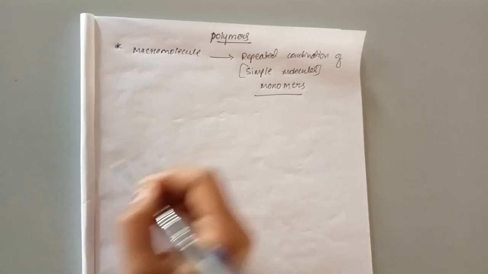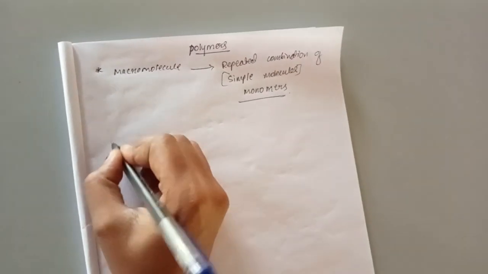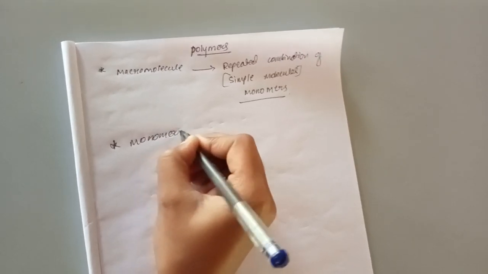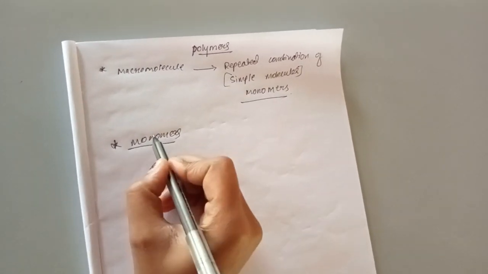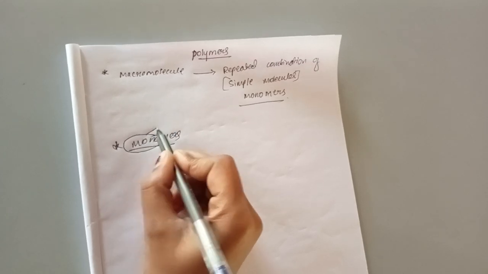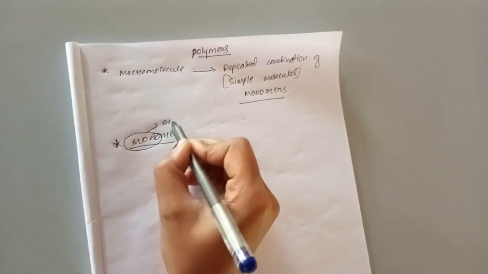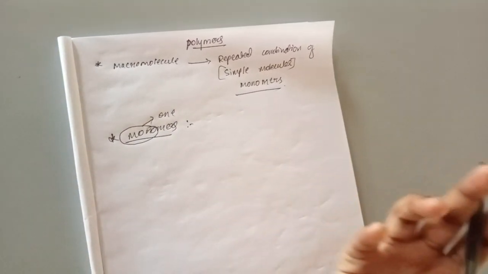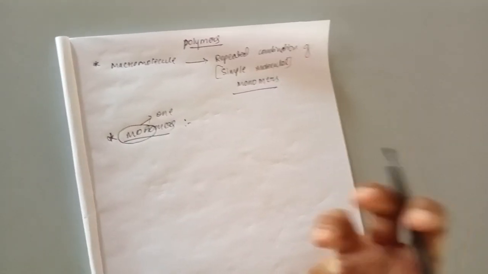So then, what are these monomers? Let me explain about the monomers now. The name itself indicates that mono means one, single, and mers means the formation or combining together.